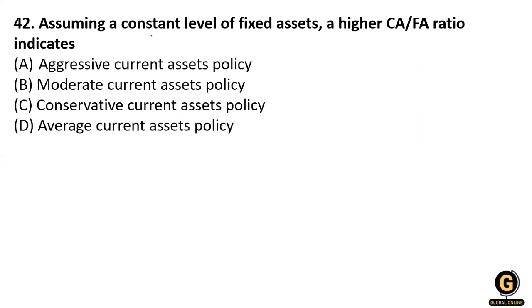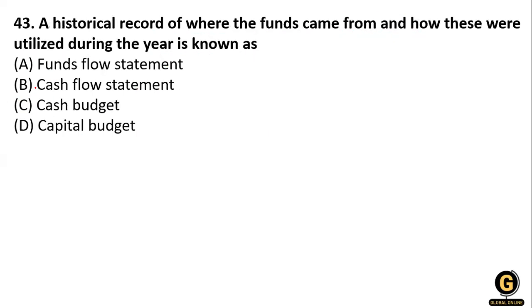The next question: assuming a constant level of fixed assets, a higher CA/FA ratio indicates: an aggressive current asset policy, a moderate or conservative current asset policy, or an average current asset policy. When the current asset to fixed asset ratio is higher, it indicates a conservative current asset policy.